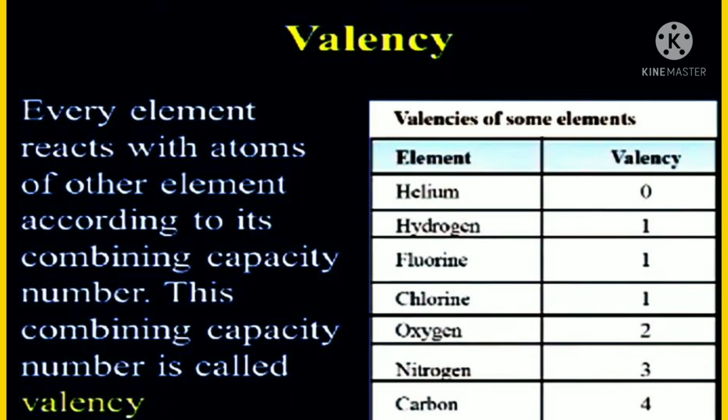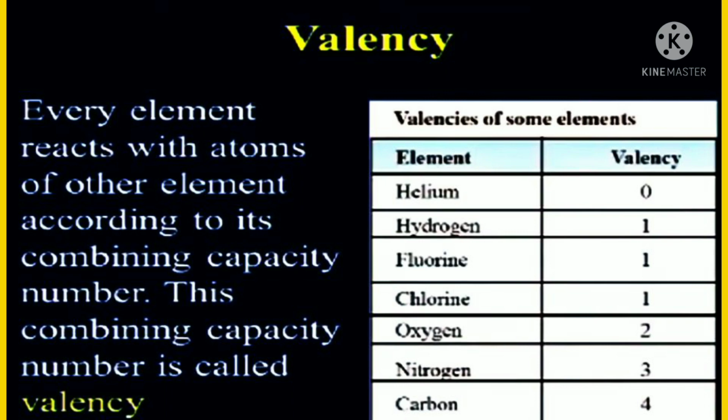These elements react with each other to form compounds. Every element has a definite combining capacity that determines the atomicity of its molecules. Every element reacts with other elements according to its combining capacity, which we call its valency.